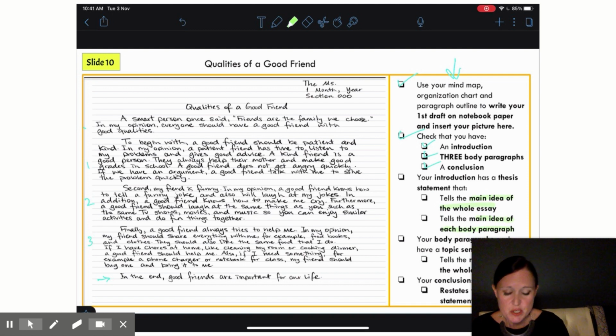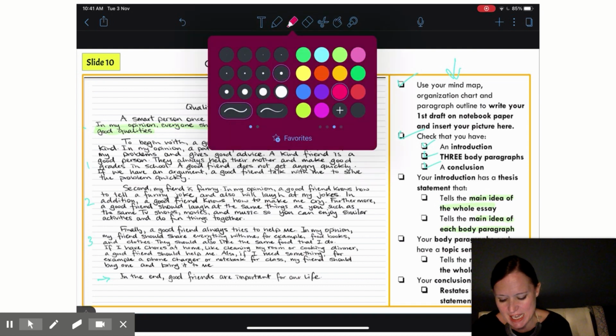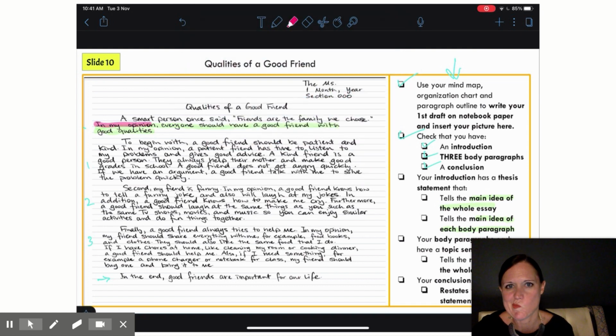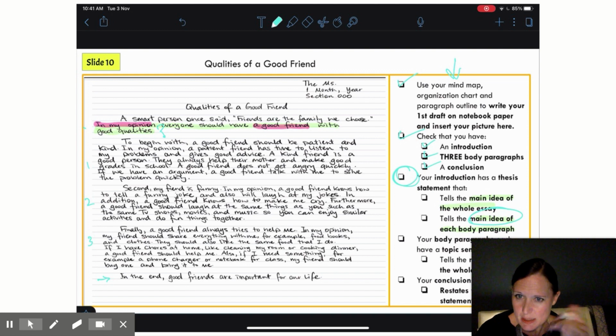So if I come over to my introduction and I look at that last sentence, which is what my thesis statement should be, I have that it's an opinion essay, and I have good, but I don't really say anything here about that this essay is going to describe the qualities of a good friend, and I definitely don't have the main idea of each body paragraph. So that's something that I will want to revise. But let's keep going.